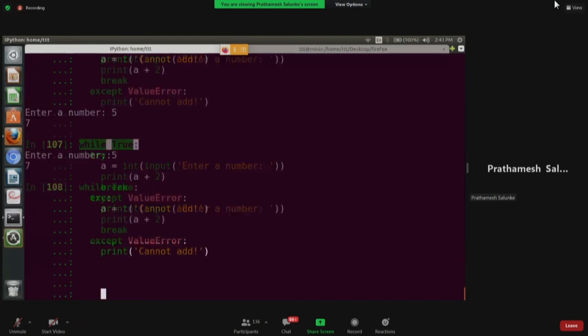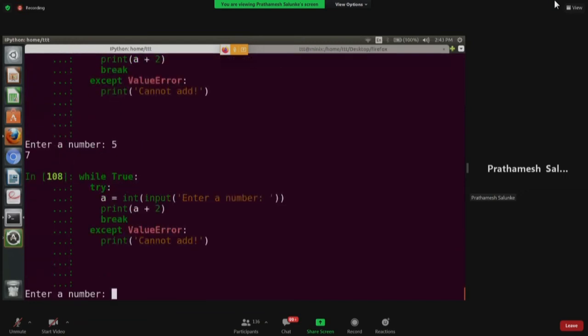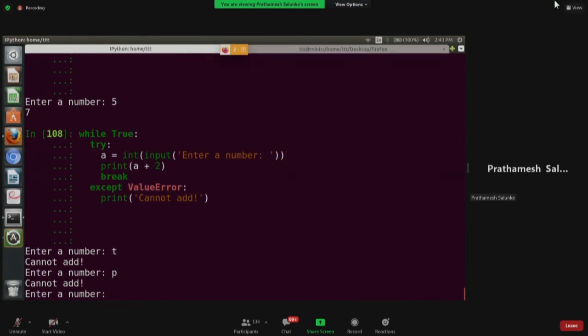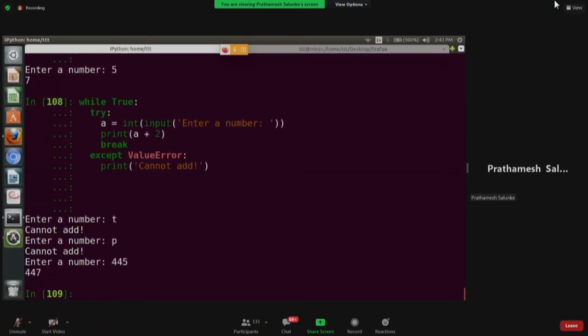You guys can try this. But what if I give some alphabet? Now it cannot add, and it is not coming out of the while loop. It will wait for your correct input. So again, if I give something weird, it will not exit. The time when I enter the right value, it will give us the output and it will exit. So you can try this also. Once you guys have done, let me know.